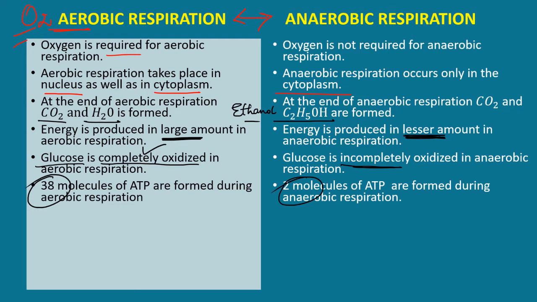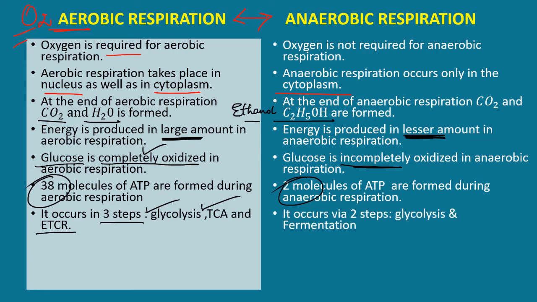Aerobic respiration occurs in 3 steps: glycolysis, tricarboxylic acid cycle, and electron transfer chain reaction. Whereas anaerobic respiration occurs via 2 steps: glycolysis and fermentation.